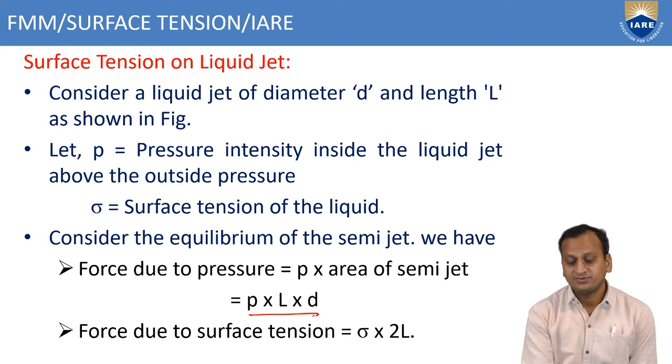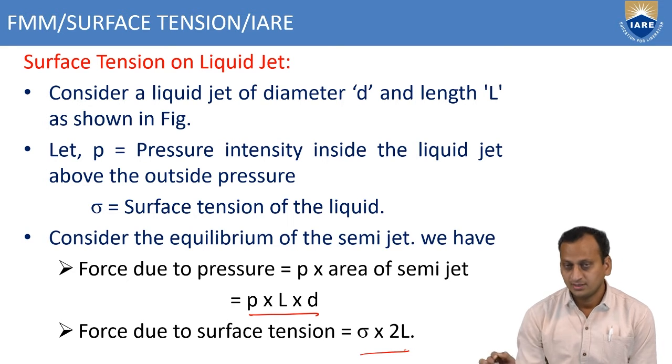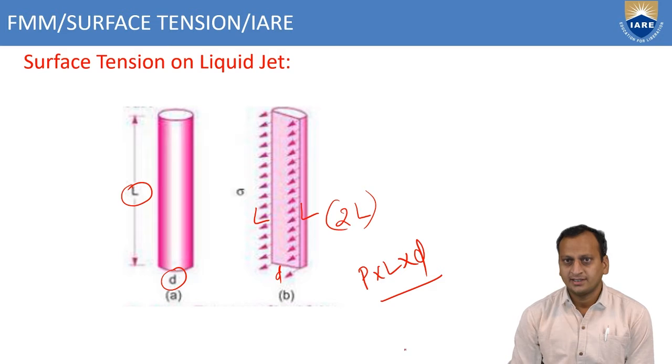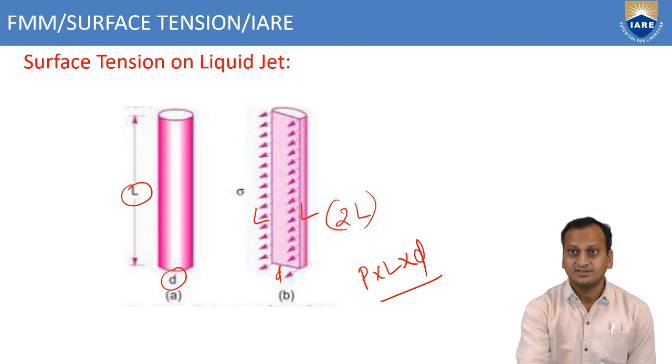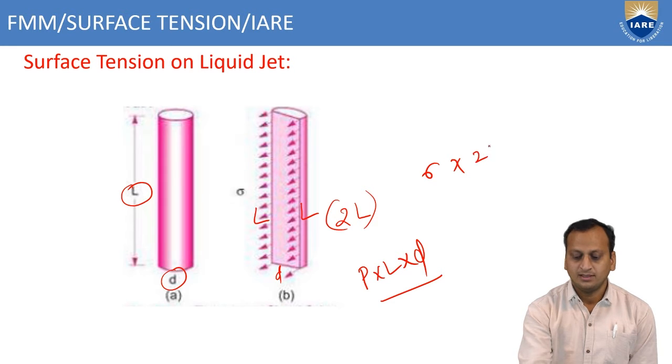Now the force due to surface tension. The force due to surface tension is sigma into 2L. If you go back to the previous slide, on 2L it is acting. Surface tension is acting on both the lengths. Therefore, the tensile force due to surface tension is sigma into 2L.